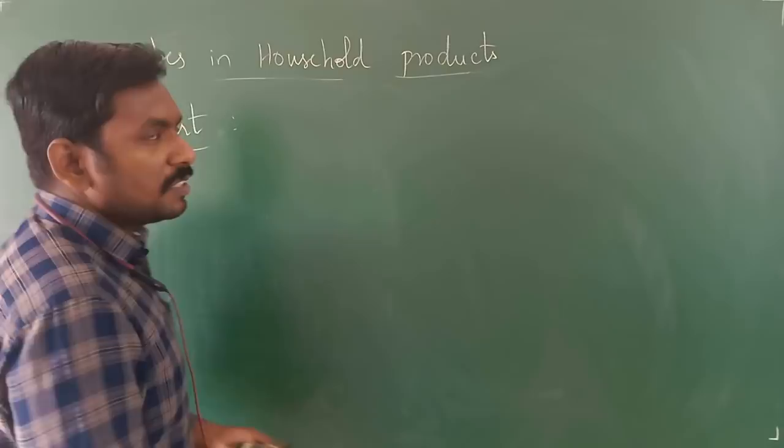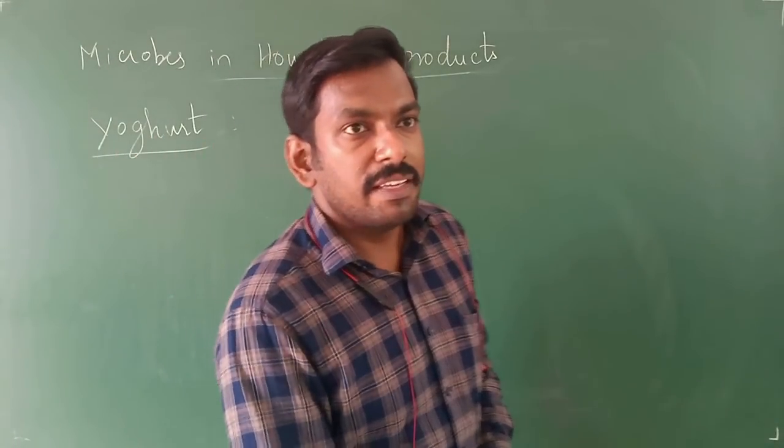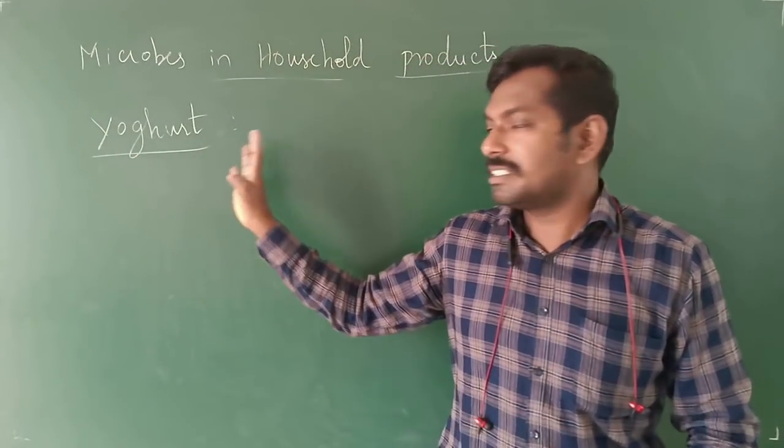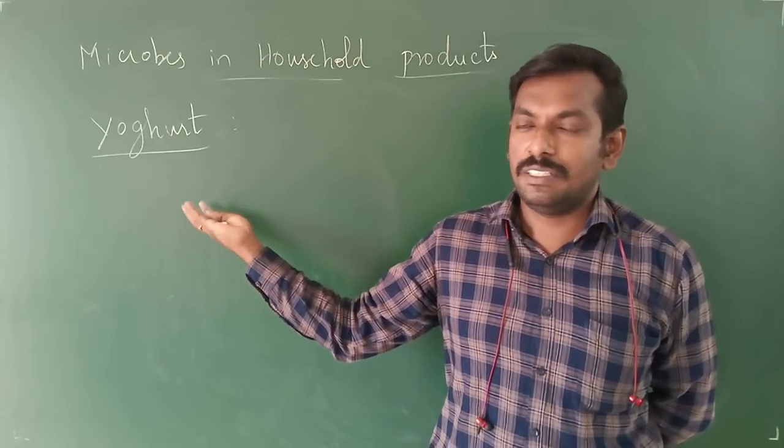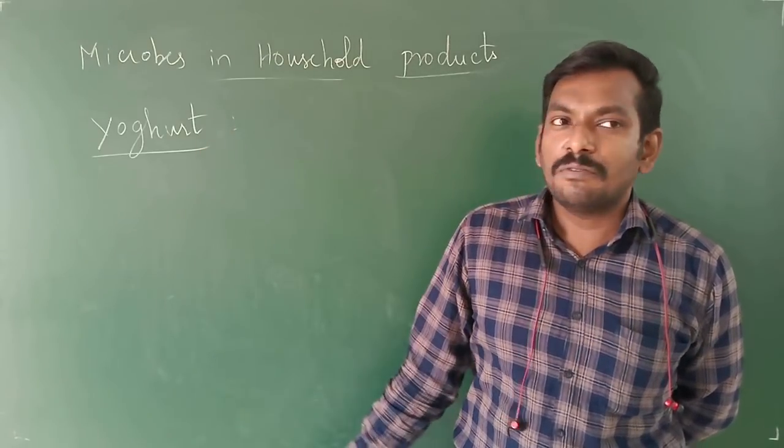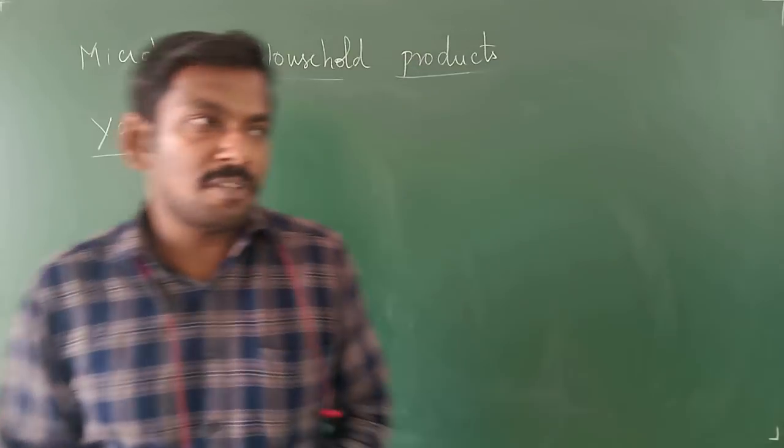For formation of curd, a temperature of about 40 degrees is needed. For formation of yogurt, you will be having two types of microorganisms.